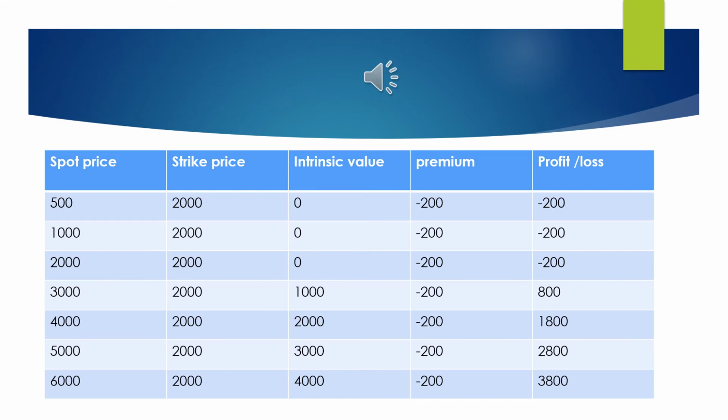Under the next scenario, where the market price is 6000 and the strike price is 2000, again he will execute the contract because he is going to purchase the share at the price of 2000 compared to the market rate, and then he will earn 4000 rupees. From the 4000 he will minus the premium that he has paid and the remaining amount will become his profit. So this is how we make a long call table and calculate the profit of the buyer of the option.